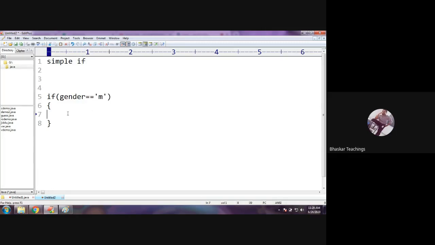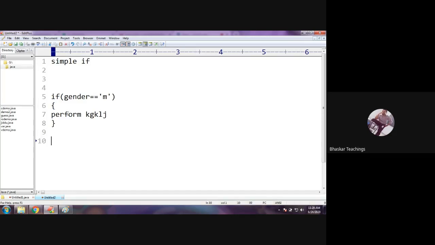If this evaluates to true, perform male operation, some male candidate related operations. Next, what about if the candidate is female? Again you have to check if the gender is female, then perform female related operations. In this way, this is valid.